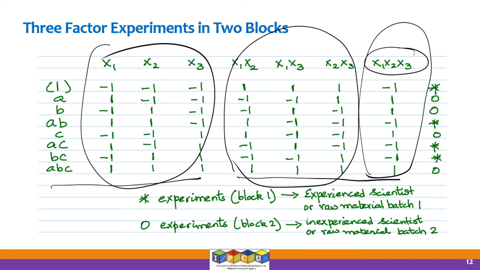No, maybe not. We cannot make a definite statement that the 3-factor interaction will be the least significant for all systems. But for most systems, that will hold true.